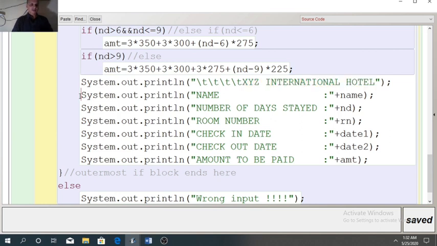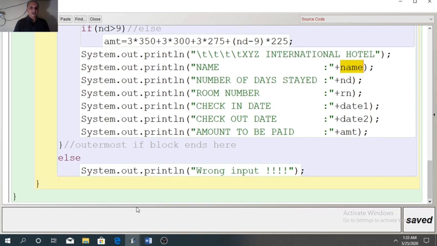Now the next message. In the double quotes you can see I have used name, then a space is given and double quotes. So whatever you write in double quotes, it will display as it is. After that, plus name. This name is the value stored in the variable name. In the same way we will print all the details. Now we will see the result.